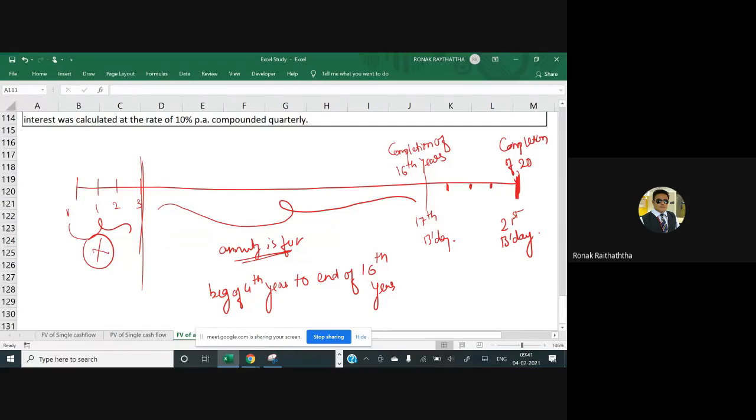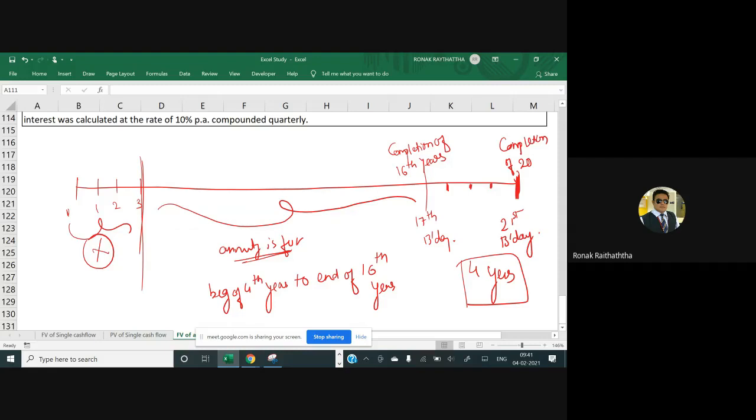So that's gonna be the 17th birthday. After this money will not be withdrawn by them. This money will remain in the bank account for how many more number of years? 4 years.